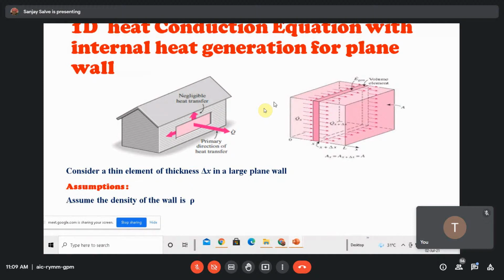When I consider that small element, within it there is again a very tiny strip, having thickness delta x and area A, which is perpendicular to the flow direction.